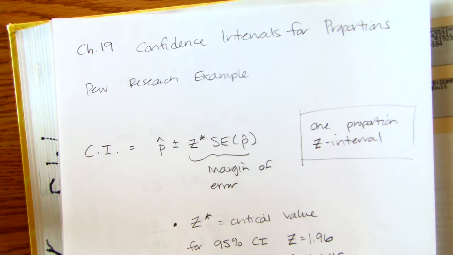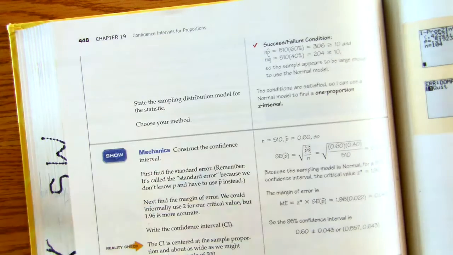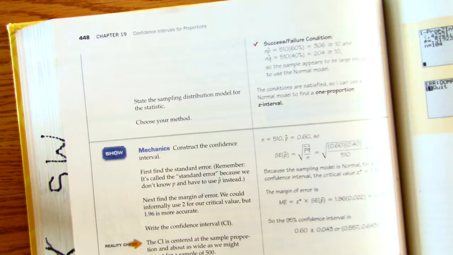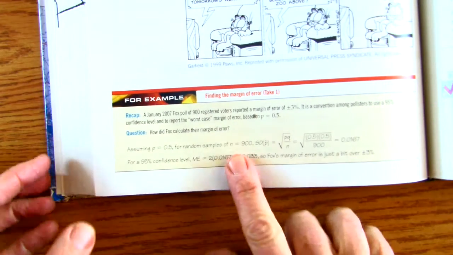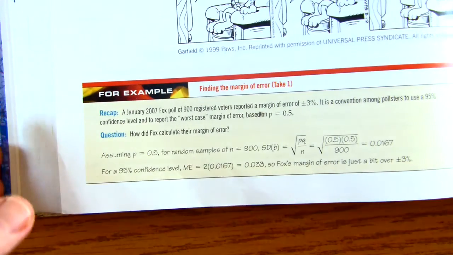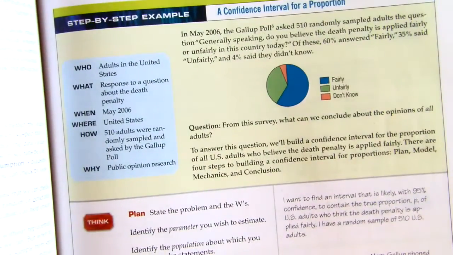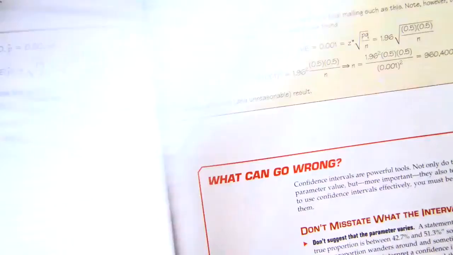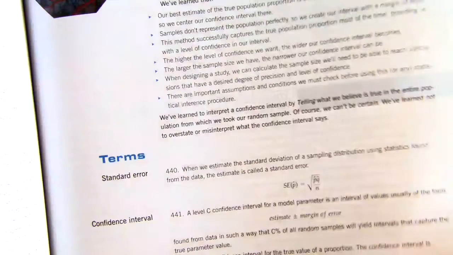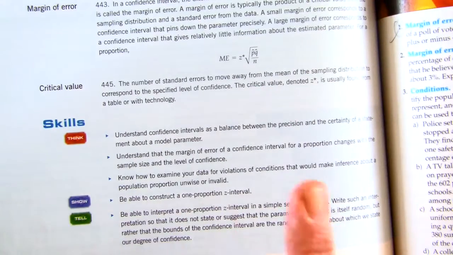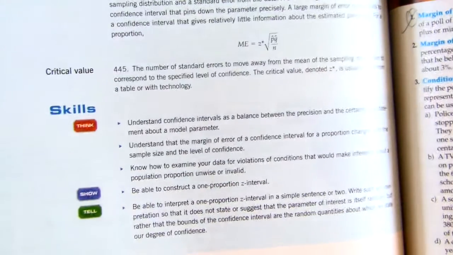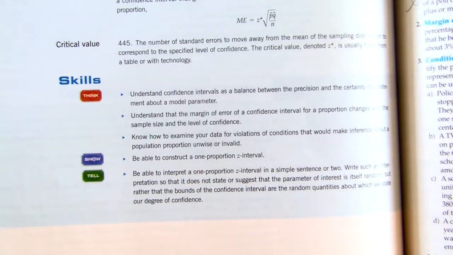Okay, we're going to look at Chapter 19, Confidence Intervals for Proportions. I just want to remind you that your book has these 4 examples and also has step-by-step examples. Look through those. This is a relatively short chapter, and then just summaries in blue, terms, etc. So this is a relatively brief chapter, and I think I can instruct it with one kind of interesting example.